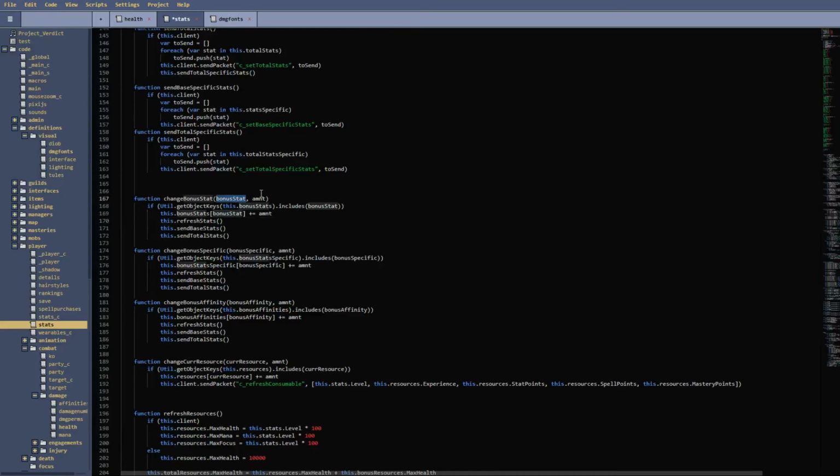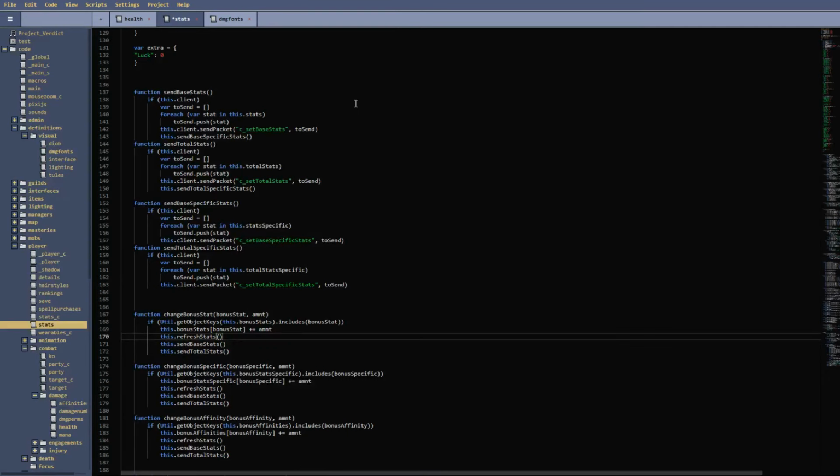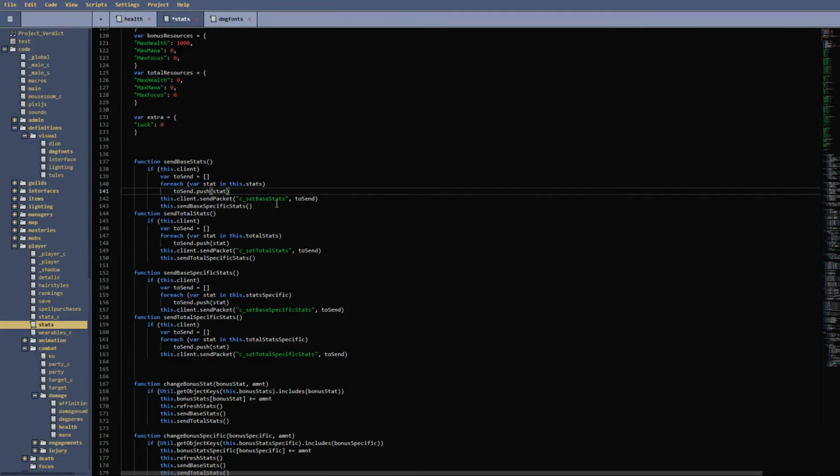So I can go through here. Say I want to change bonus stat, right? Say that's bonus grace. I want to change it by 5. So if that exists in that object, it adds the amount to that object's variable, and then it refreshes all the stats, so every stat is updated on the server, and then it does these two. And these two go over here, and these send packets to the client that are basically for the stat window.